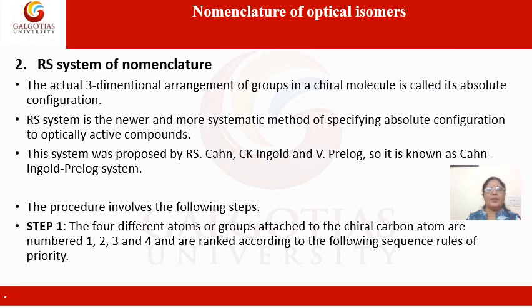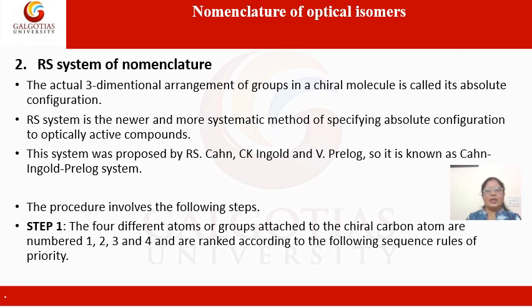The second method is the RS system of nomenclature. It is the actual three-dimensional arrangement of groups in the chiral molecule, and that's why it is an absolute configuration. This is a newer and more systematic method which gives a better configuration for optically active compounds. It was proposed by R.S. Cahn, C.K. Ingold and V. Prelog, so it is also known as the Cahn-Ingold-Prelog system.